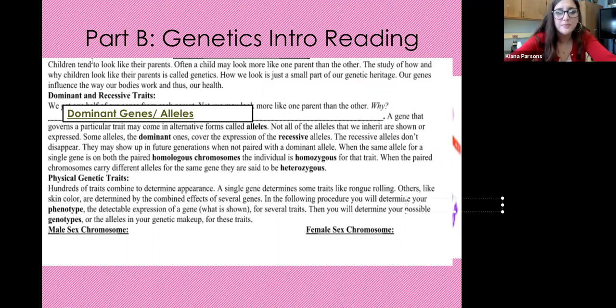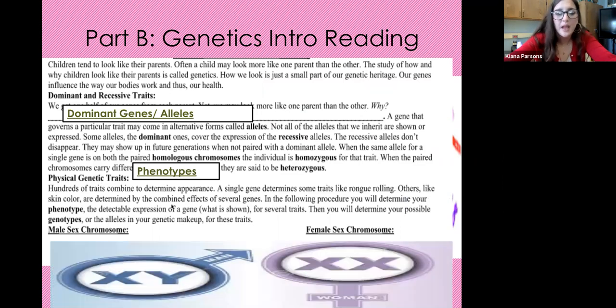And one last note. Physical genetic traits are our phenotypes, how we look. And the male sex chromosome, you're just going to fill in, is XY. So males genetically are XY. And remember, this is all in the most simplistic biological terms. There are actually many different variants, but typically the male chromosomal makeup is XY, and the female chromosomal makeup, just the sex chromosomes, is XX. Okay, so that's the last thing that you're going to write on your notes there.